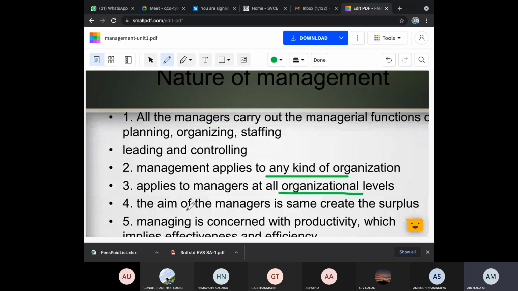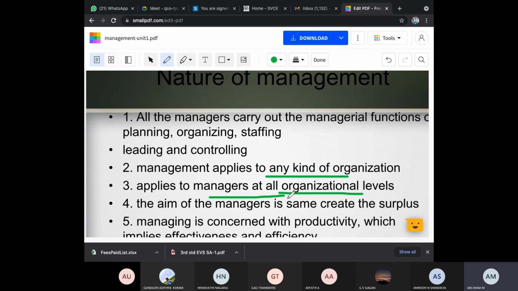All managers carry out management functions. That is, they have to do planning, organizing, staffing, controlling. Compulsory. Wherever you go, all these things should be there in management. Then management applies to any kind of organization. As I told you, it is not fixed to a particular organization. It can be any organization. Then it applies to managers at all the organizational levels.